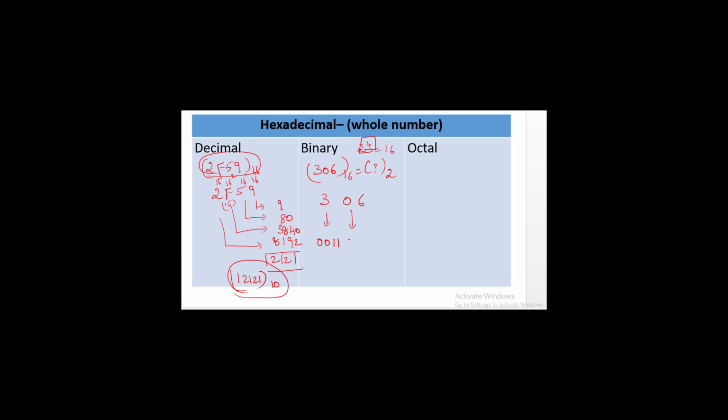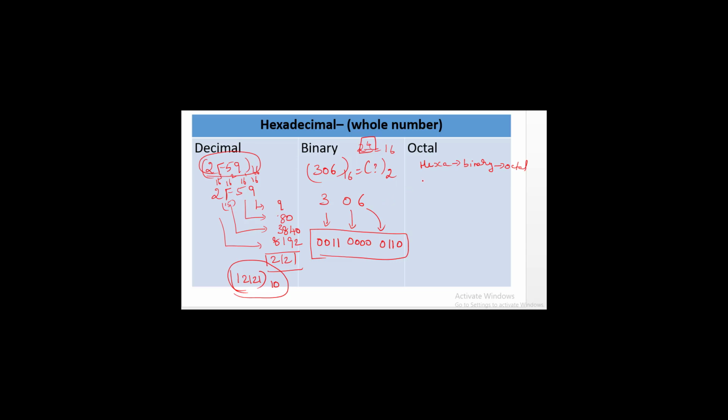For 0, 4 zeros have to be written, and for 6, 0110. So this is the equivalent binary value of the hexadecimal value 306. So in order to convert hexadecimal into octal, in the sense, hexadecimal to binary and then binary into octal.